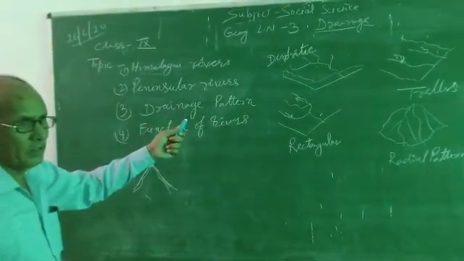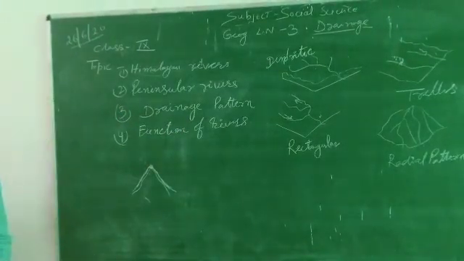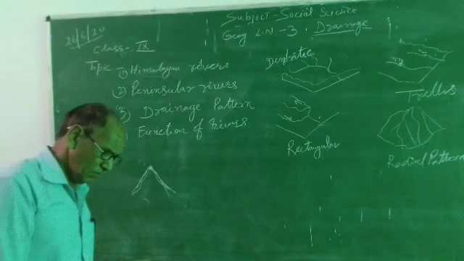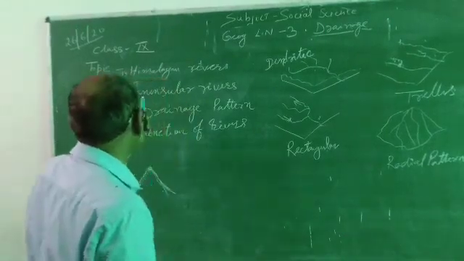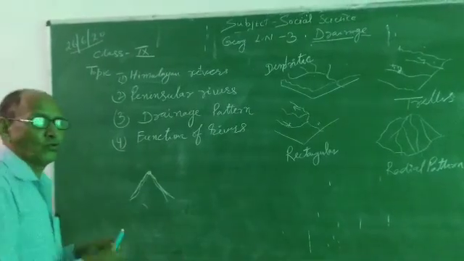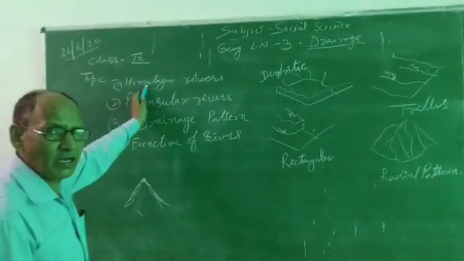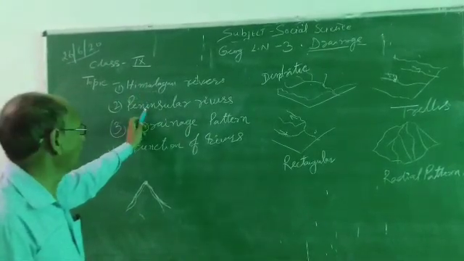So it is a difference. Another difference: Himalayan rivers cover a long course, but peninsular rivers cover a very short course. So there are many differences between Himalayan rivers and peninsular rivers.